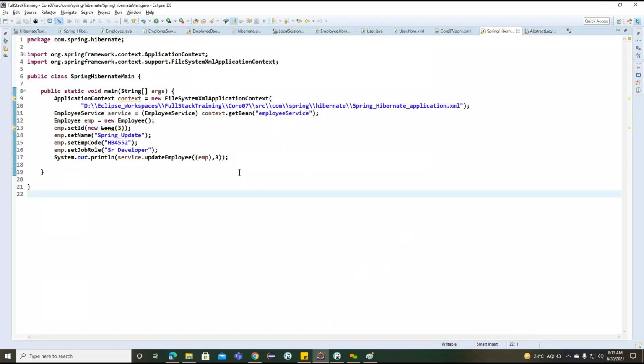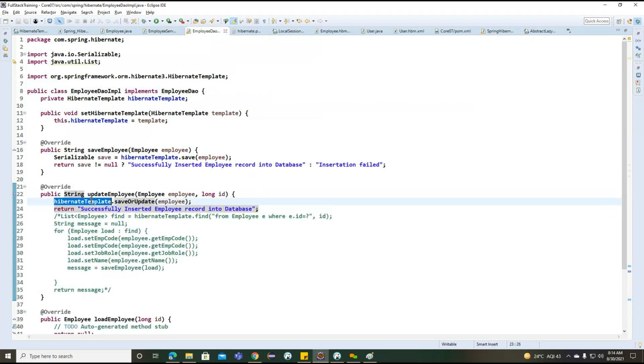So this is all about the simple example on the Hibernate update. And in the same way, try to work on the get method. We already identified the find here, so based on this find, with the help of the Hibernate template we'll call the find method to load the object. To delete the object, simply we are having a delete method. Now you can see, we'll go for the employee DAO implementation.